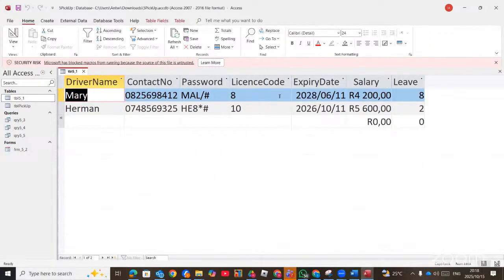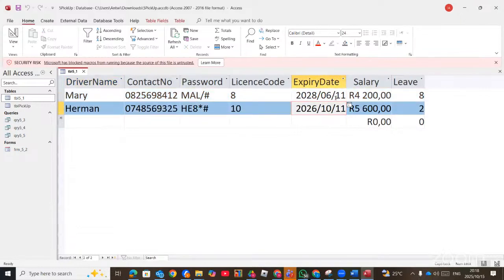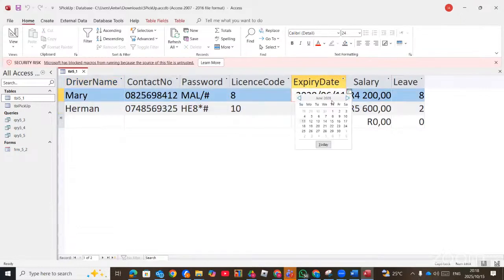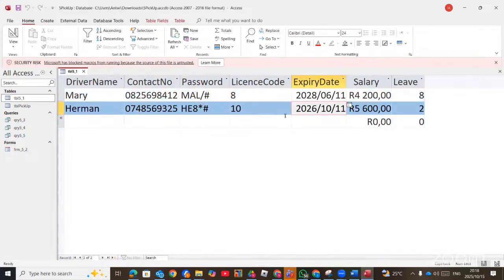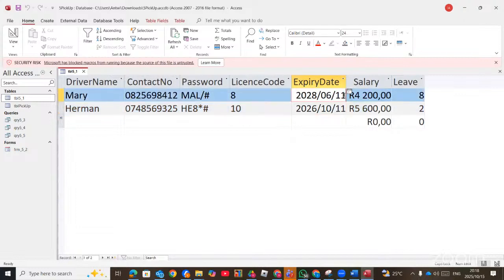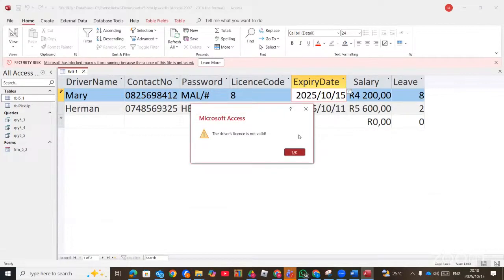So here, where's the expiry date? 2028. So the current date now. There was a problem here, that's why it's going to give you an error. This is 2028, but it should be within the 30 days plus that one. So you cannot put any date. If I put a date, it says the driver's license is not valid.